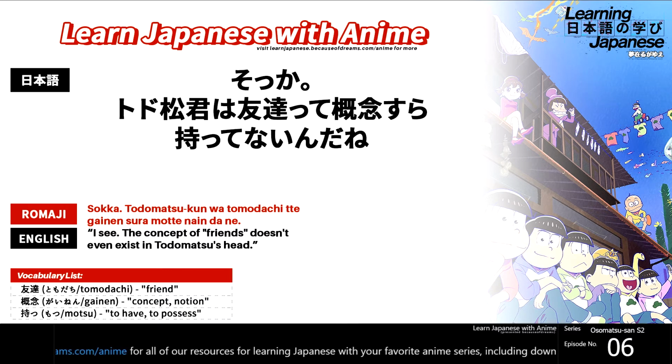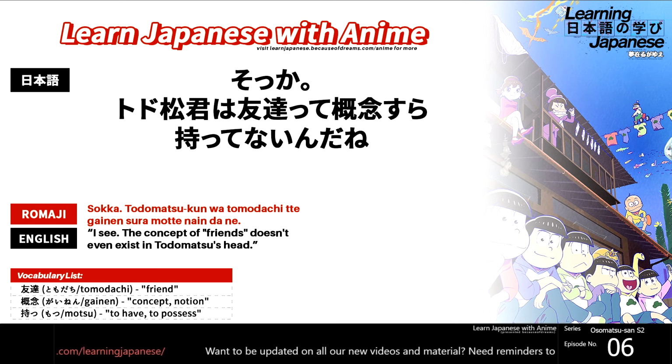However, what we actually want to say is that he doesn't have this. So we're going to conjugate the iru there, the helping verb iru, into its negative nai form. So it turns into inai. But what we're also going to do is drop the first e in that and just turn it into nai. That just makes things more casual, so it represents a more casual speech going on here.